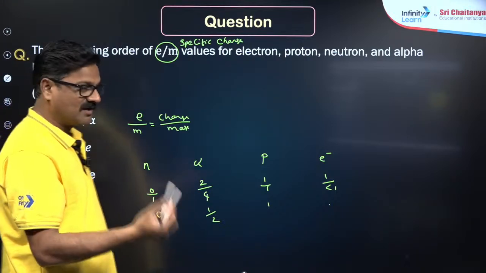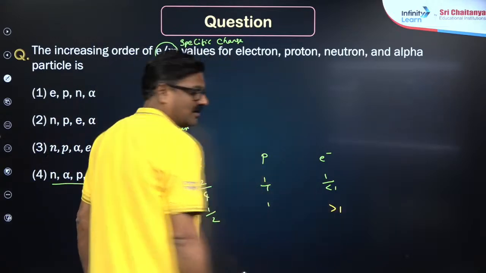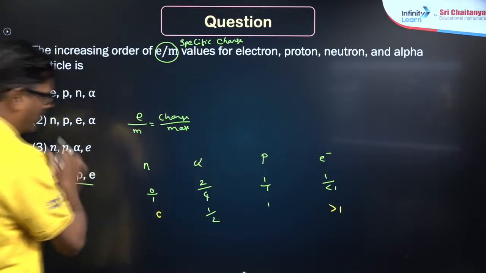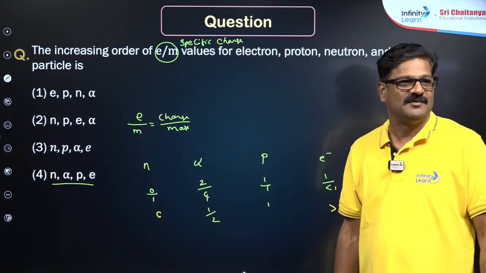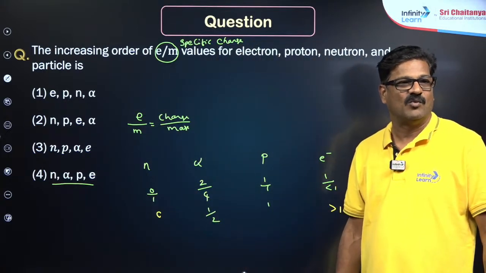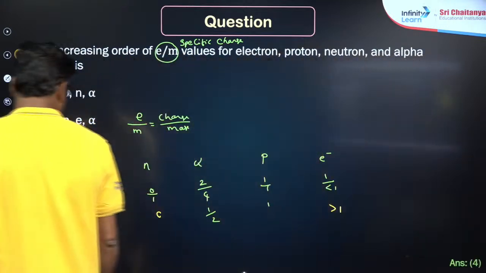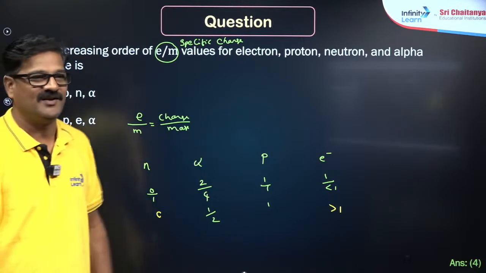So 0 is less than half is less than 1, and it is going to be greater than 1. Understand? Clear? That's a very good answer. The question was asked based on fundamental particles and it is a stock question. Maunika, it is 1. Now, its answer is going to be 4. N, alpha, P.